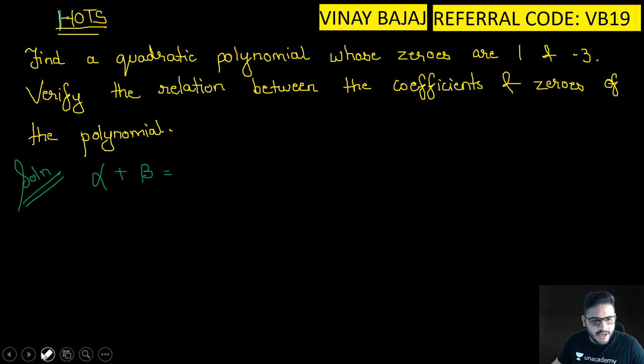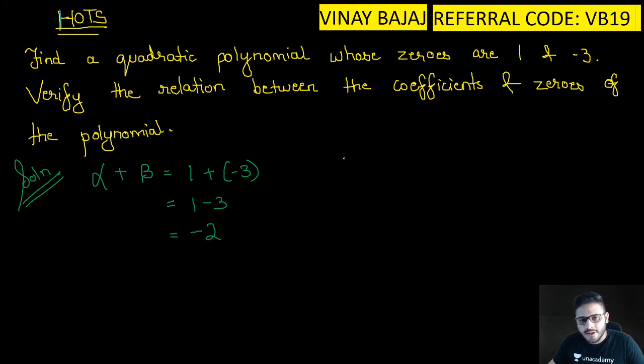ठीक है, तो ये क्या हो जाएगा? We will get 1 plus minus 3, which is nothing but 1 minus 3, which is nothing but minus 2. Then alpha beta is equal to 1 into minus 3, which is nothing but minus 3. So quadratic polynomial क्या हो जाएगा public?